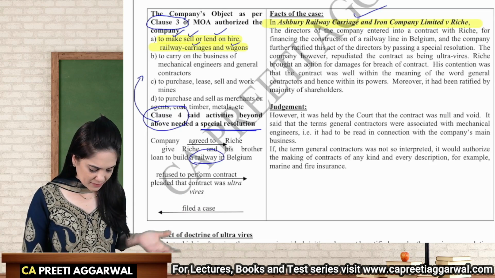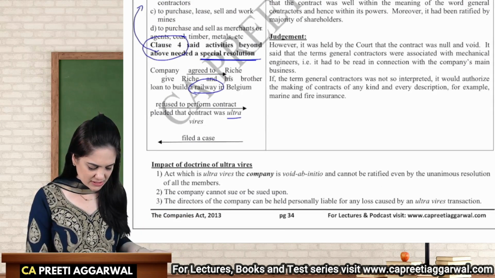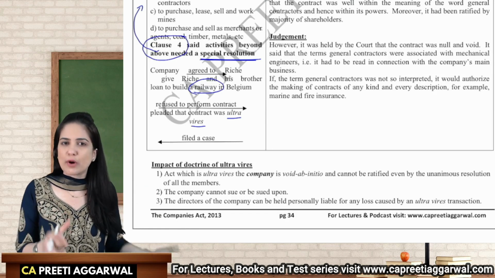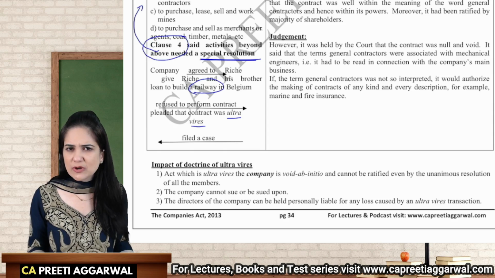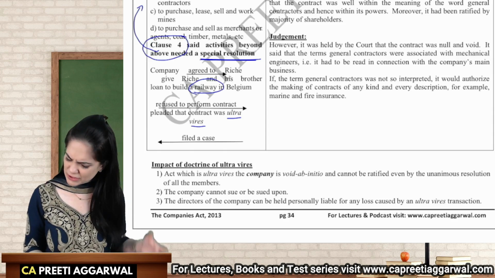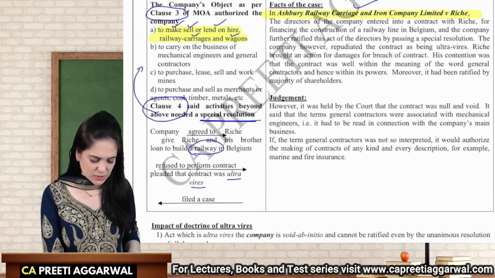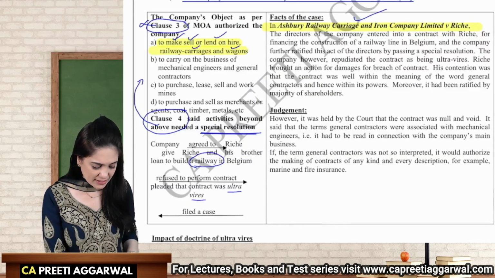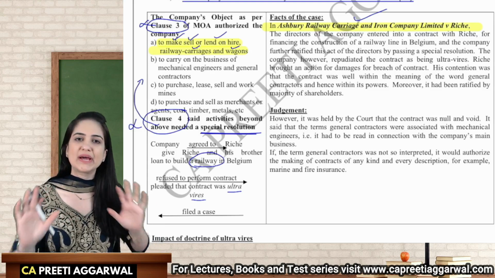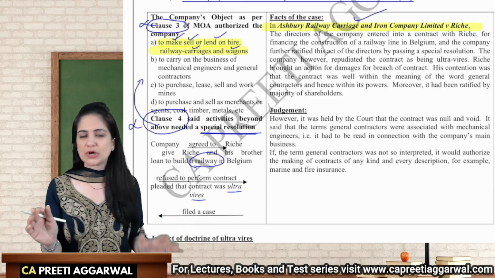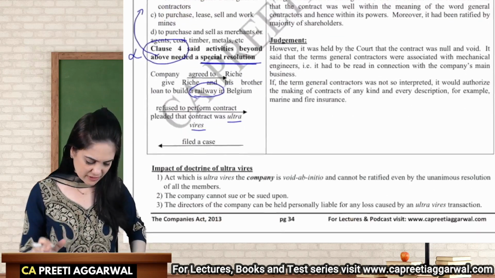In this case, the company refused to perform this contract, saying that it is an ultra vires transaction. Ritchie said, but you have promised, you will have to perform it. They filed a case. What do you think? Would they have won the case or lost the case? They would have lost the case because it is not authorized by clause 3 and it is also not authorized by a special resolution. So the company cannot be held liable. The company cannot be forced to perform this contract. It is ultra vires the memorandum.